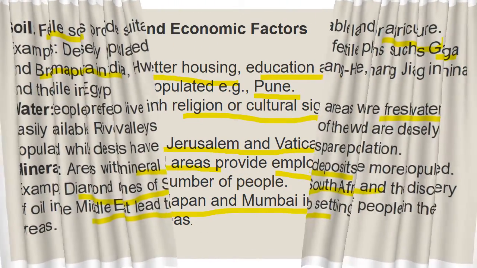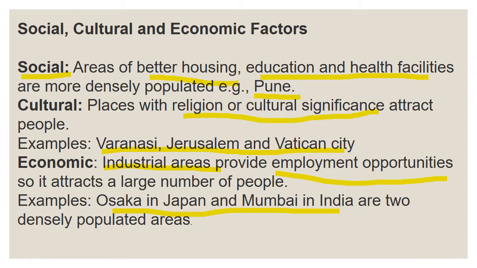Next, social and economic factors, like social, cultural and economic factors. We will see one by one. First is social. Areas with a better housing environment, education and health facilities are more densely populated. So they need better housing, then education, health facilities. For example, Pune. And next, places with religious and cultural significance attract people, like Varanasi, Jerusalem and Vatican City.